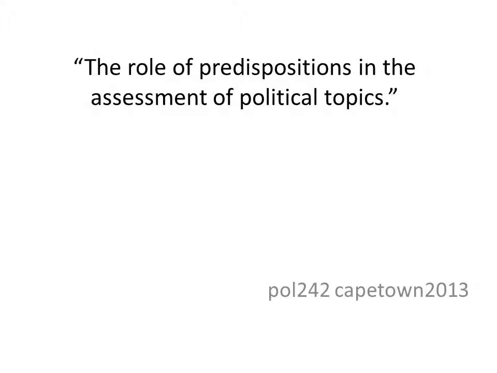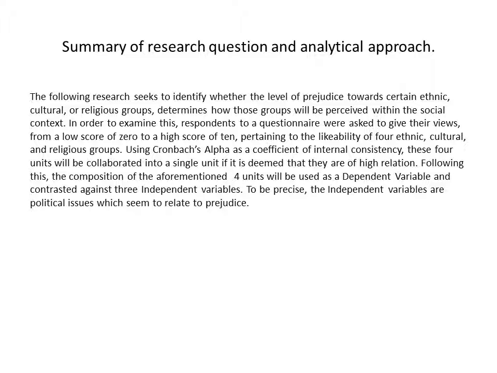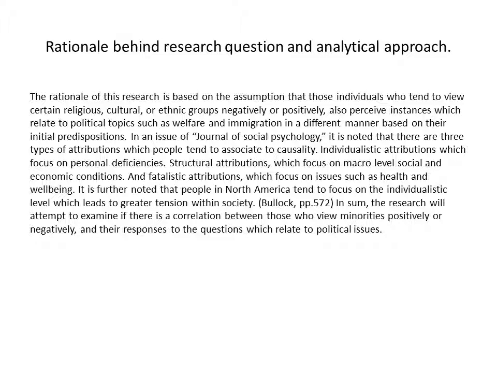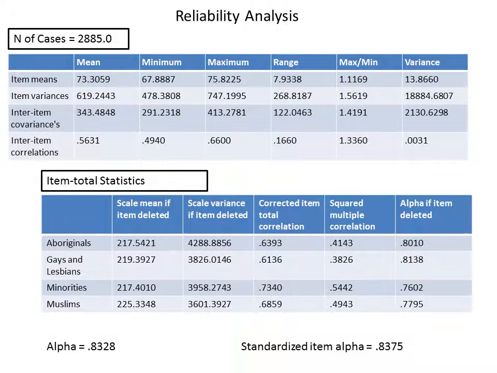This assignment relates to the role of predispositions in the assessment of political topics. The research seeks to identify whether the level of prejudice towards certain minority groups determines how those groups will be perceived within the social context. The rationale behind this is based on the assumption that those individuals who tend to view certain religious, cultural, or ethnic groups negatively or positively also perceive instances which relate to political topics such as welfare and immigration in a different manner based on their initial predispositions.